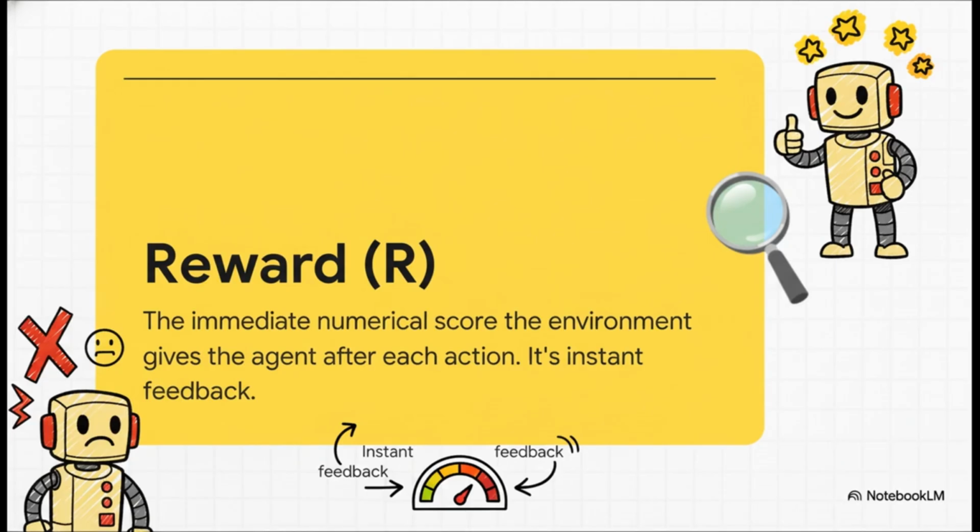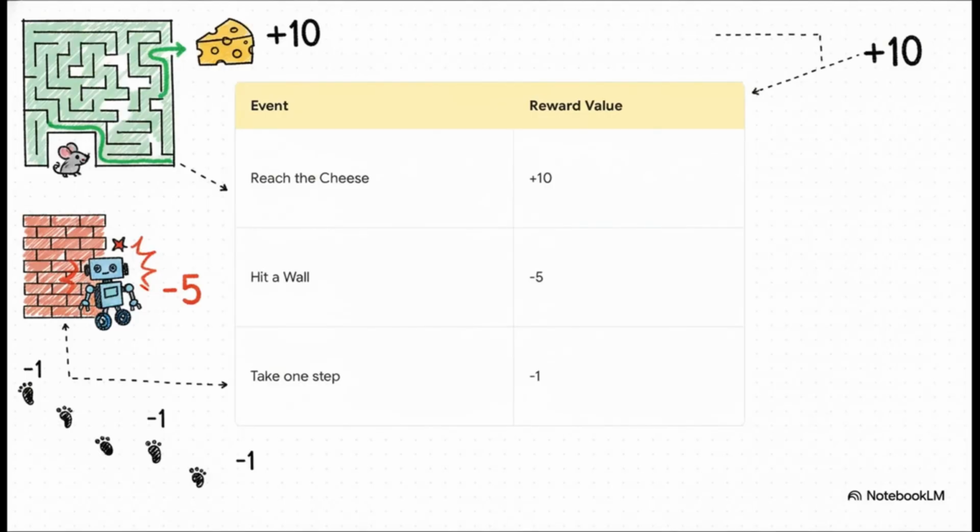Think of it as instant feedback. A positive reward is like a good job, and a negative reward is a nope, don't do that again. Okay, now this part is just brilliant. This is how we actually shape the robot's behavior.